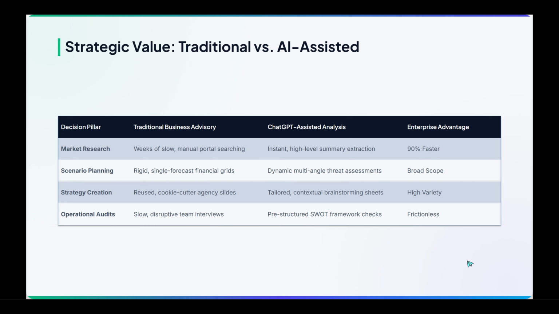Iterate with clear prompts, provide only non-sensitive context, and request concise outputs or deeper dives as needed. With this approach, you'll move faster, think clearer, and act with confidence.